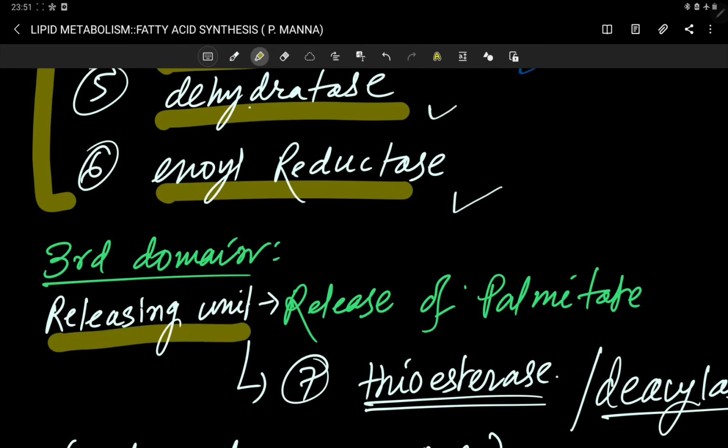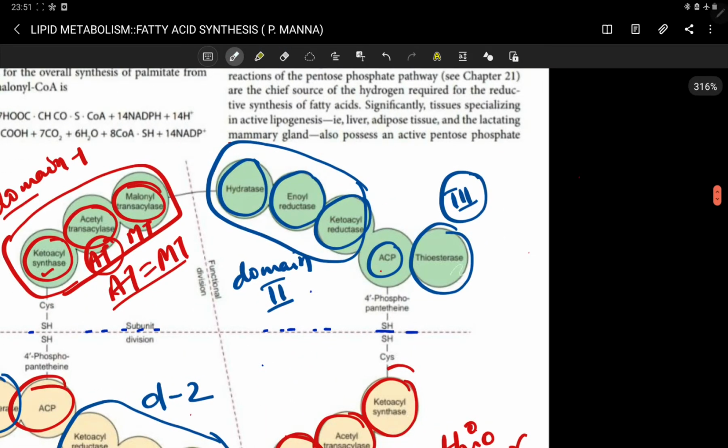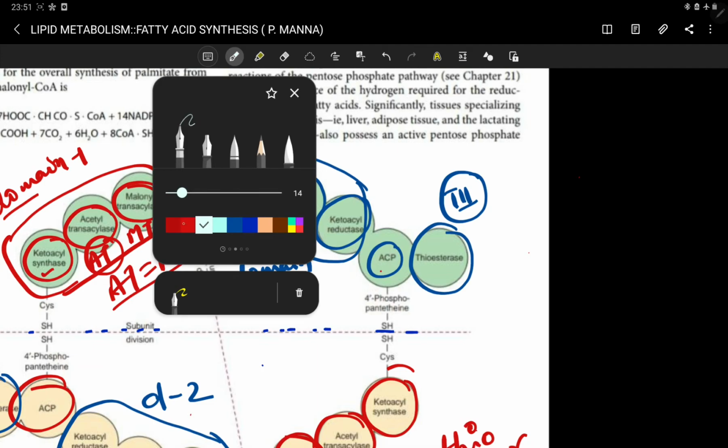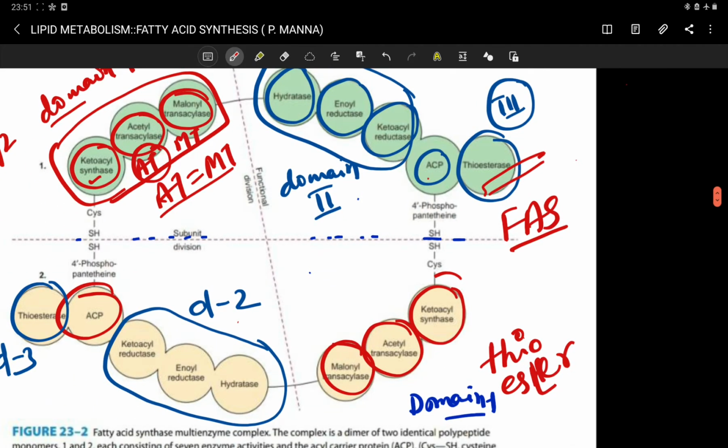Actually, when the fatty acid synthesis is completed, then what happens at this domain? This domain releases the fatty acid from this fatty acid synthase complex. So the third domain is releasing the fully formed fatty acid, and the enzyme of this third domain, the thioesterase, is acting